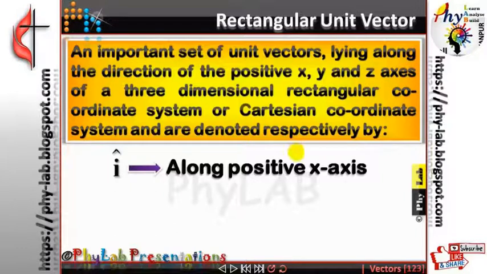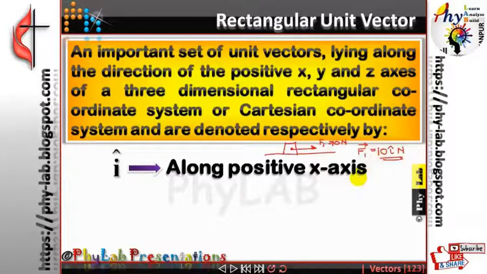Suppose I want to tell you about a body. Remember, just now we discussed a box being pulled by a force F1 of 10 Newton on the right side, isn't it? 10 Newton on the right side. Now if I want to write this in vector form, I will say F1 vector is equal to 10 I cap Newton, because the force is acting towards the positive x-axis. So I write it as 10 I cap.